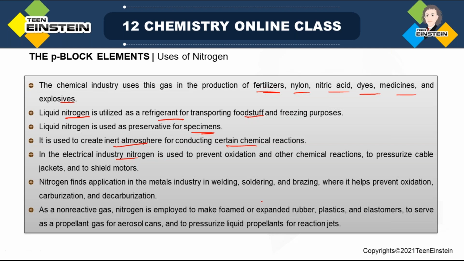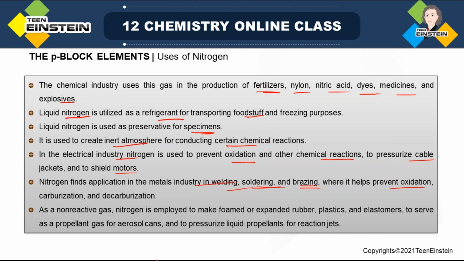In the electrical industry, nitrogen is used to prevent oxidation and other chemical reactions. Again, instead of the air environment, you can provide this gas because it is not taking part in the reaction. It is very inert in nature. It is used to pressurize cable jackets and to shield motors. Then nitrogen finds application in the metal industry, in welding, soldering, brazing. All these processes are basically joining of two metals. And when these processes are used in building construction, nitrogen has application there.